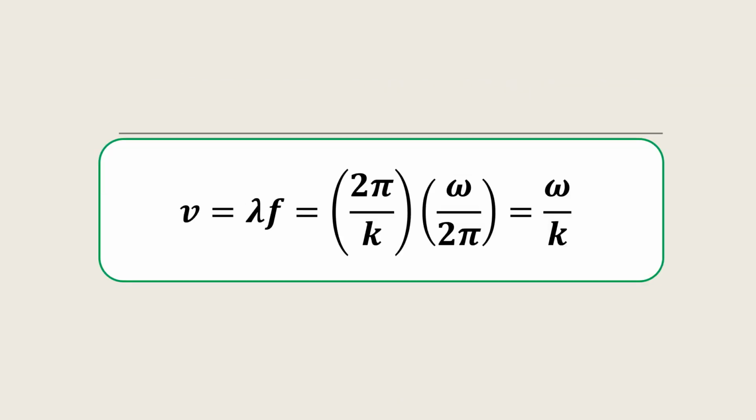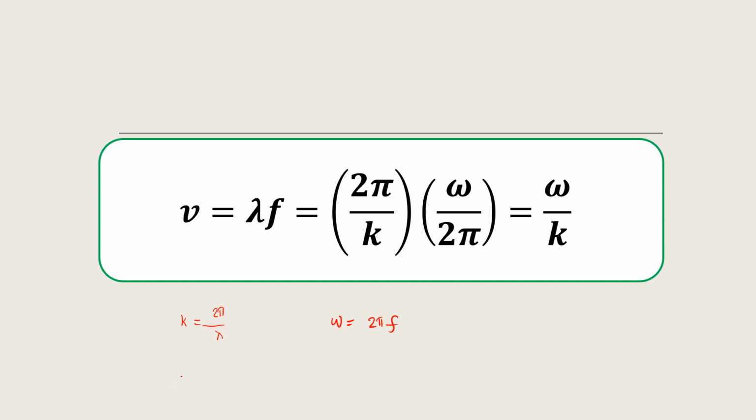Okay, recall that the wave speed can be expressed by getting the product of the wavelength and the frequency. Now, recall also that we have the relationship of the wave number k to the wavelength. We have k is equal to 2 pi over lambda. And we also have this relationship, omega is equal to 2 pi f. Now we can actually relate the wave speed, the wave number, and omega.